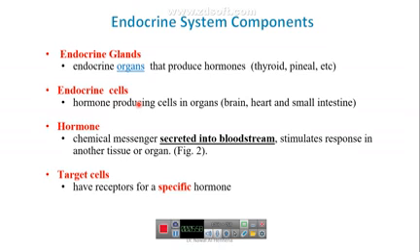These organs are not endocrine organs, but contain cells that secrete hormones, like cells in the brain, heart, or small intestine. A hormone is a chemical messenger secreted to the blood to stimulate a response in another tissue. The target cell to a hormone has specific receptors for this hormone.